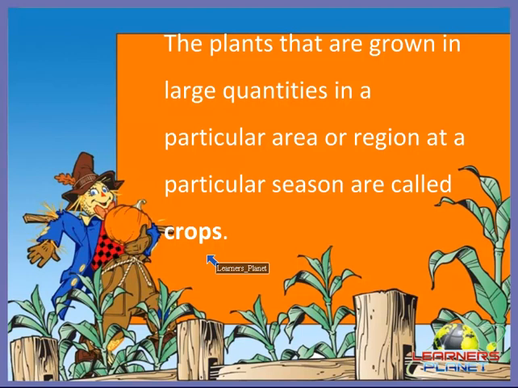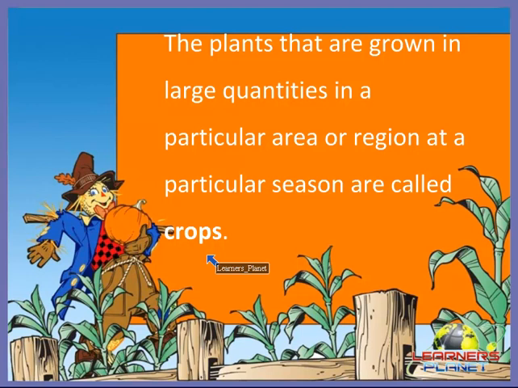Why do they grow in a particular area, or why do they need a particular season? Because all the crops are not the same, right? All the crops do not grow in the same conditions. Different crops require different types of conditions, and only then are they able to grow. Some grow in hot regions, some in cold regions, some require less water, some require more water, right?